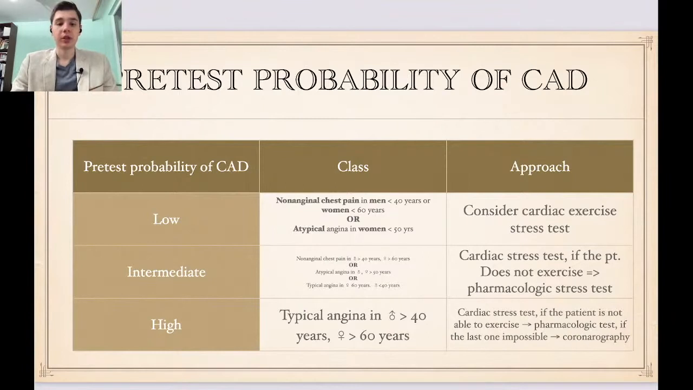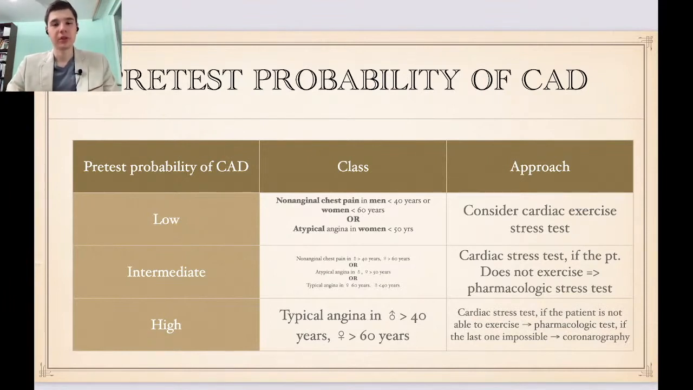The intermediate population is represented by males more than 40 years and females more than 60 years who have non-anginal chest pain. If we have a patient with atypical angina, then we consider him intermediate if he or she is more than 50 years. Or in the case of typical angina, we consider the males less than 60 years or females less than 40 years. The approach is the same. We go for the stress test. If the patient cannot exercise, we do a pharmacological stress test.